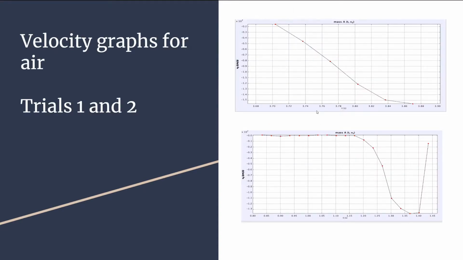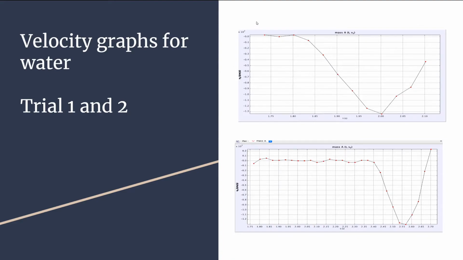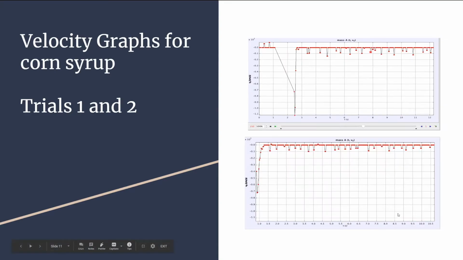Okay, for the velocity graphs for air, you can see this is where it was dropped and this is where it hits the bottom. For our second trial, this is where it's dropped and this is where it hits the bottom. For the water graph, this is where it's dropped and this is where it hits the water. For our corn syrup graph, this is where it's dropped and where it hits the corn syrup, and the same for the second trial.